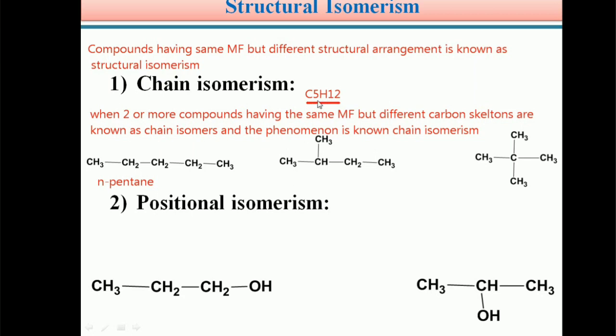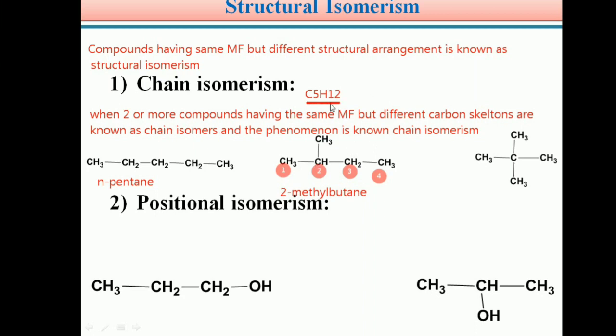Similarly, the same molecular formula C5H12 we can write like this: CH3, CH, CH2, CH3, and the second carbon has a methyl group. Students, you can give numbering 1, 2, 3, 4, so the IUPAC name becomes 2-methylbutane, having the same molecular formula C5H12. This compound's common name is isopentane.